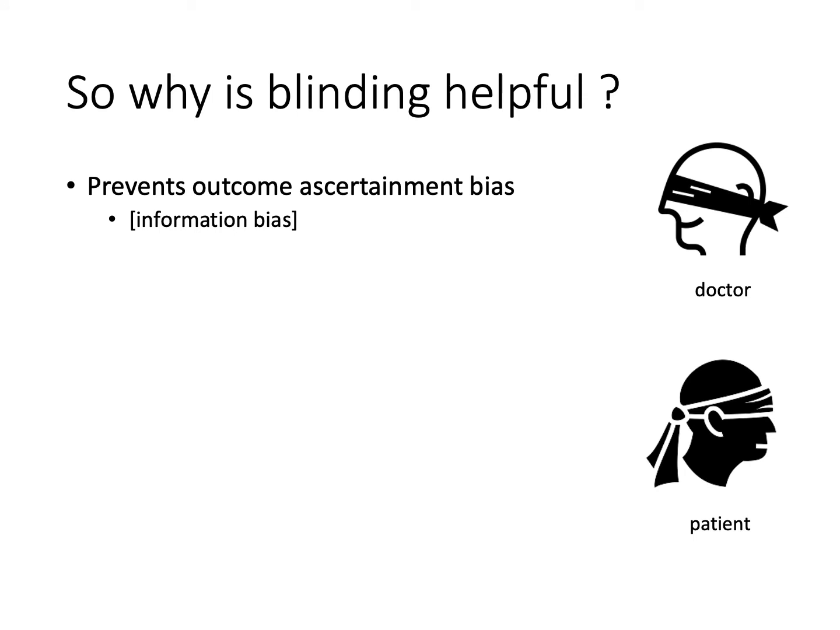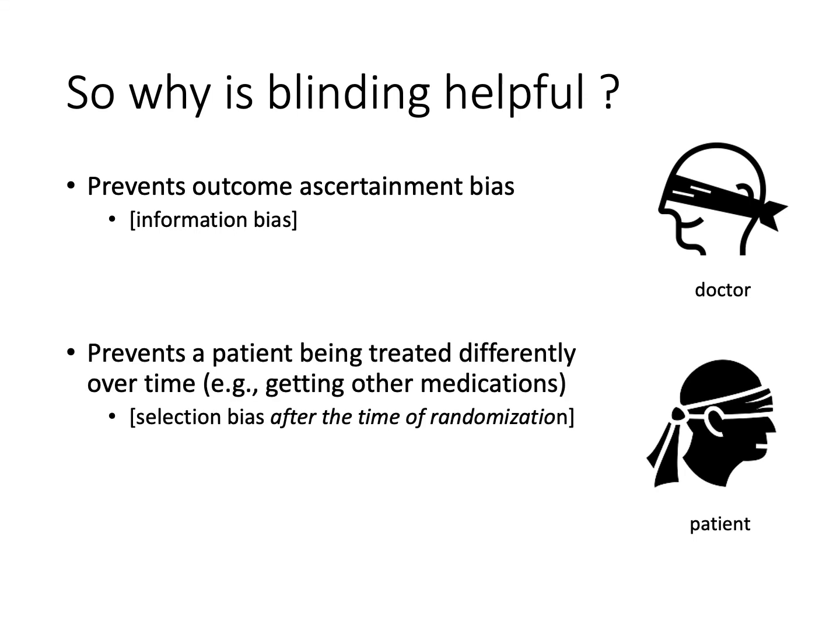And a more subtle aspect of why blinding is so helpful is that it prevents patients being treated differently over time. Okay? So even in a randomized trial, sure, it balances the two groups at baseline, but if a doctor knows their patient maybe didn't get the drug and instead got the sham treatment, if it's not blinded, that doctor might then start them on some other treatment. So that's why blinding is really helpful to prevent selection bias from creeping in after the time of randomization.